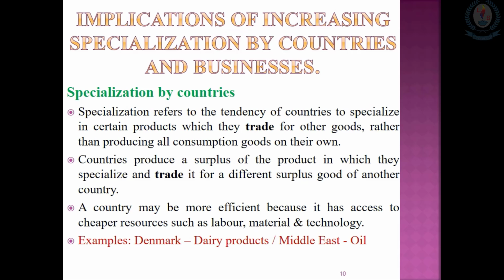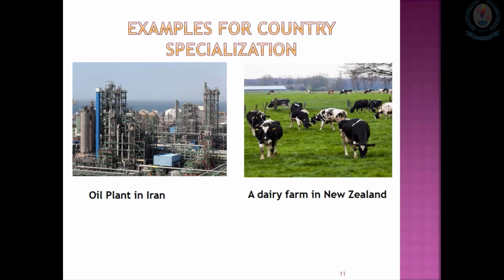Here I have given you two examples. Denmark is producing dairy products at low cost in a quality manner, and the Middle East is a specialist in oil manufacturing. In this slide, I have given you two examples of country specialization. The first picture shows the oil plant in Iran. The other one is a dairy farm in New Zealand.